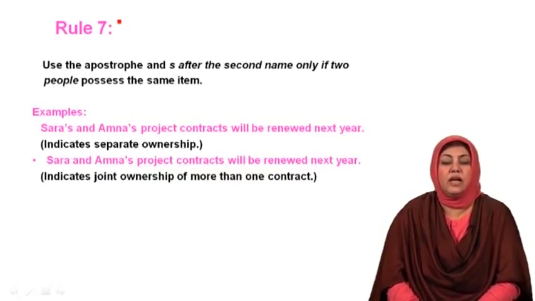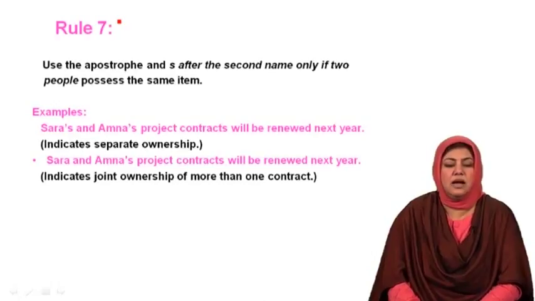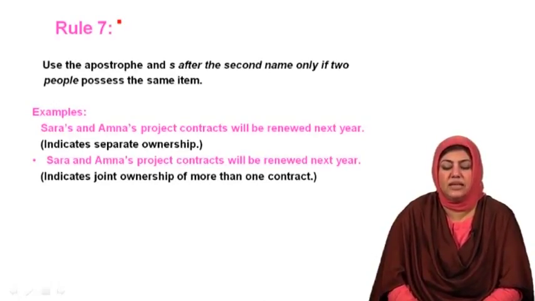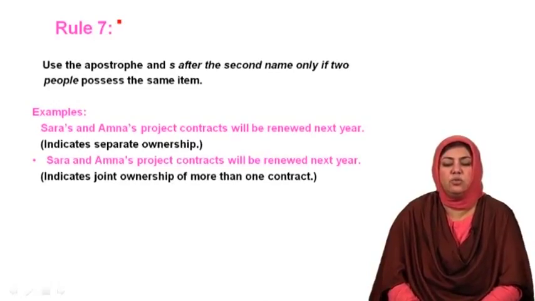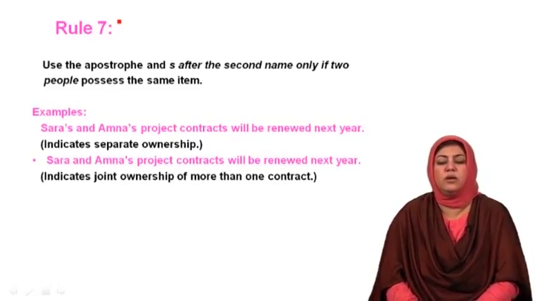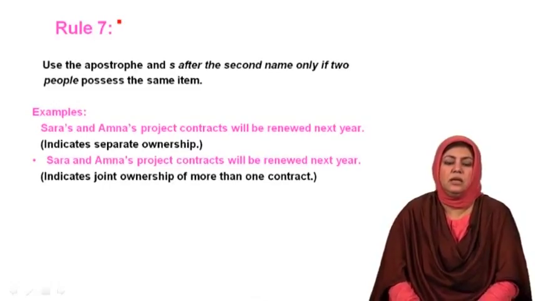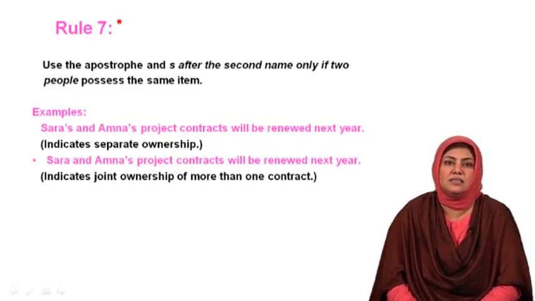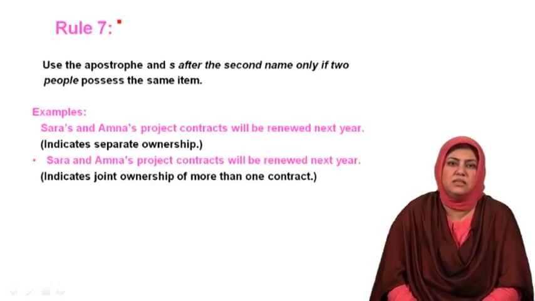In this case, it indicates joint ownership of more than one contract. The word contracts is used in the sentence, which means they have more than one contract.